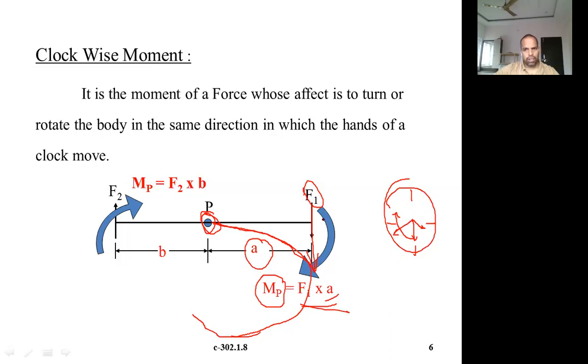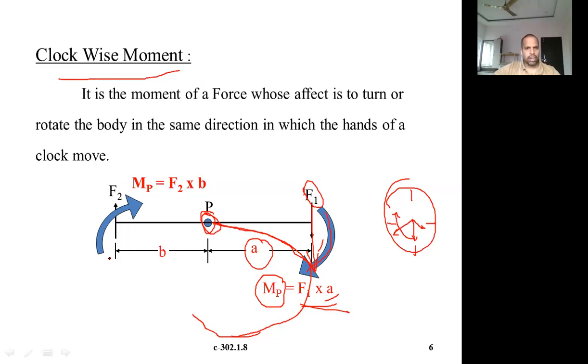Now, what is our moment? This force is also trying to rotate this member about this point P. Be careful: for a moment, we always have to refer to the point about which we are calculating it. So it is trying to rotate this body about this point P in the clockwise direction. That is what the symbol shows. That is nothing but a clockwise moment.